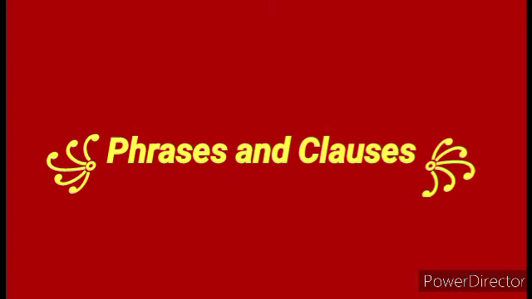Paper packages. In this group of words, we have not got any main verb. So it is a phrase. These are a few of my favorite things. In this sentence, we have got are as the main verb. So it is a clause. On the table. In this group of words, we don't have any main verb. So it is a phrase. Humpty Dumpty sat on a wall. In this sentence, we have got the main verb sat. So it is a clause.